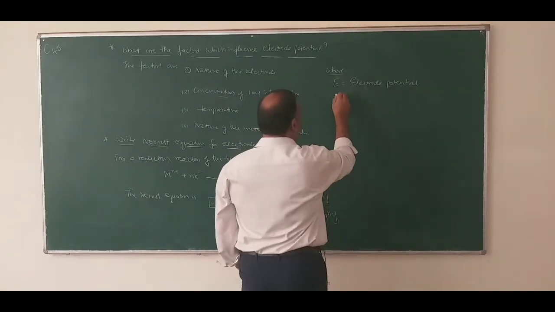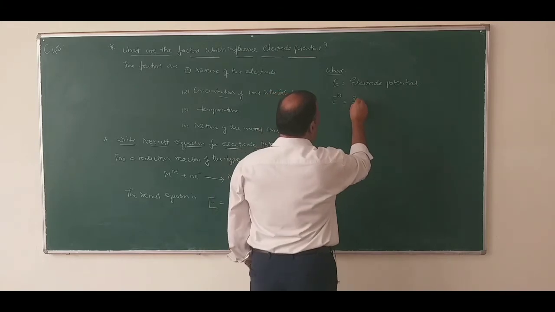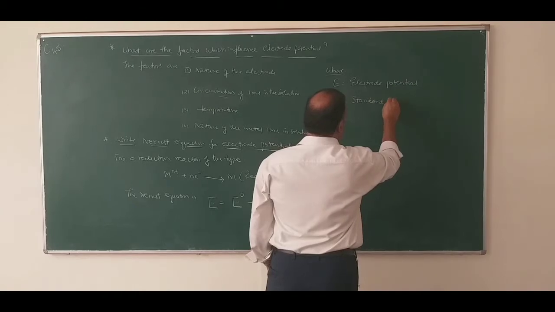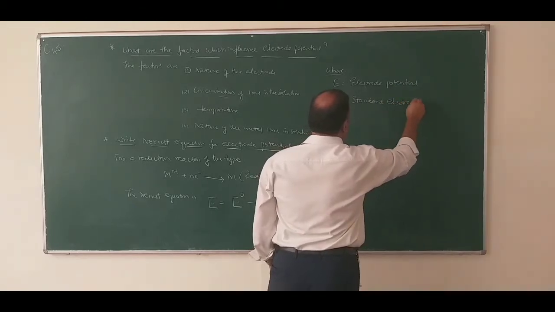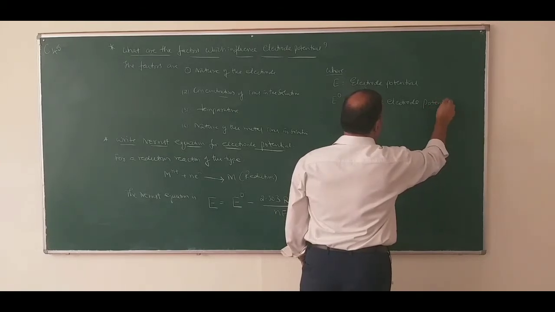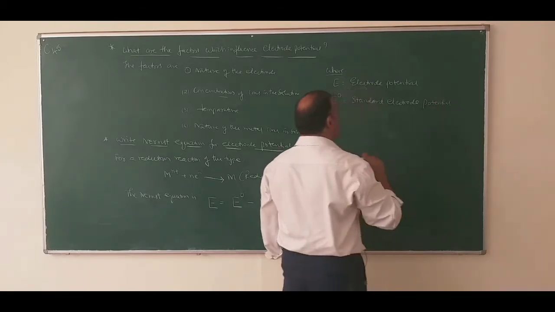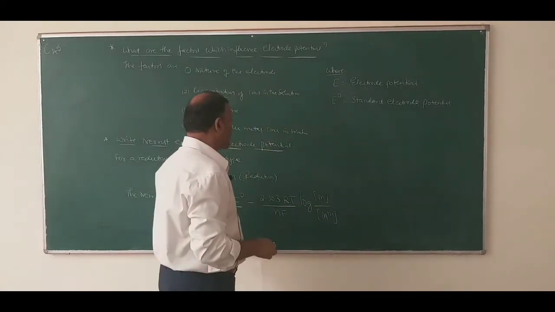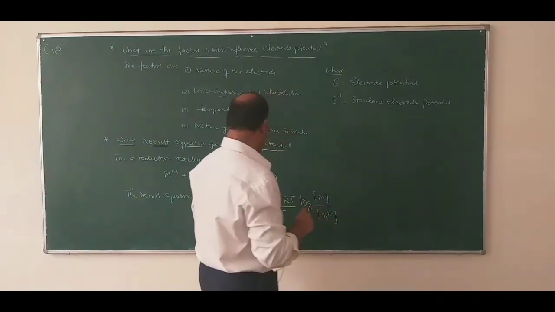What is E naught? E naught equals standard electrode potential. What is standard electrode potential? I have defined it: it is the electrode potential when the concentration of the metal ions in solution is 1 molar.